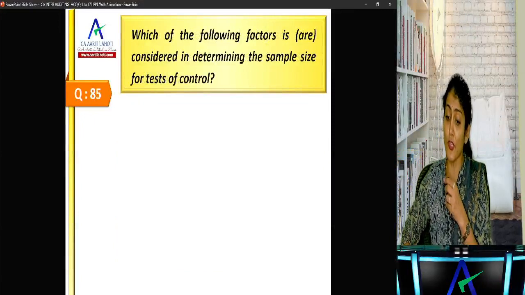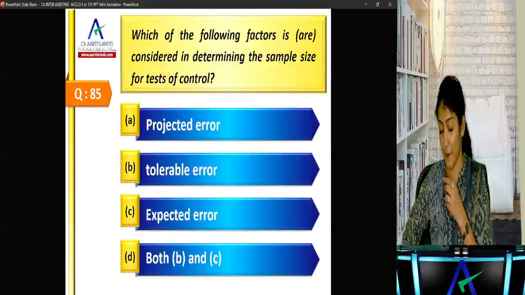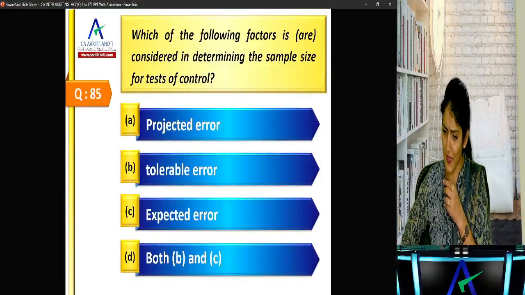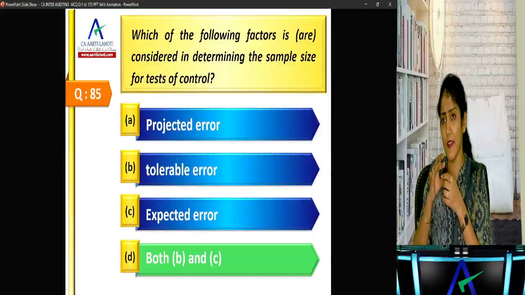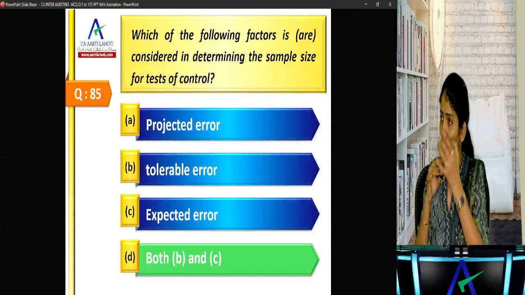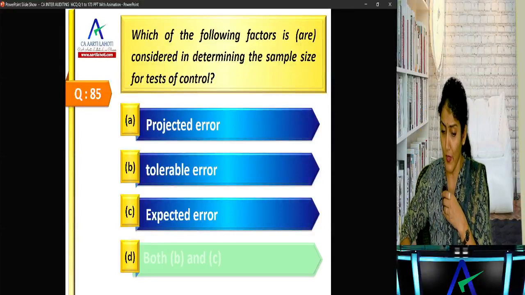Next one. Which of the following factors are considered in determining the sample size for TOC? Projected error, tolerable error, expected error, or both B and C? Did we talk yesterday about projected error? No, we talked about tolerable error and the expected error. If tolerance increases, sample size decreases. If expected error rate increases, sample size also increases.